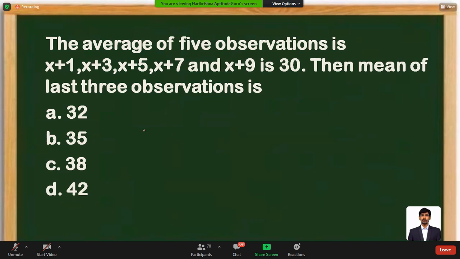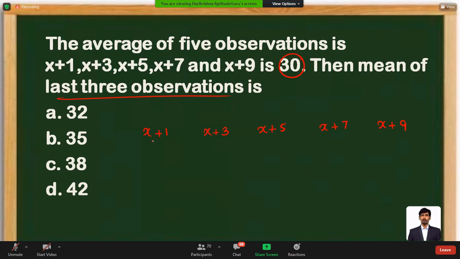Average of 5 observations: x plus 1, x plus 3, x plus 5, x plus 7, x plus 9. The average of these 5 observations is 30. What is the mean of the last 3 observations? Very good question. So, average of 5 observations.